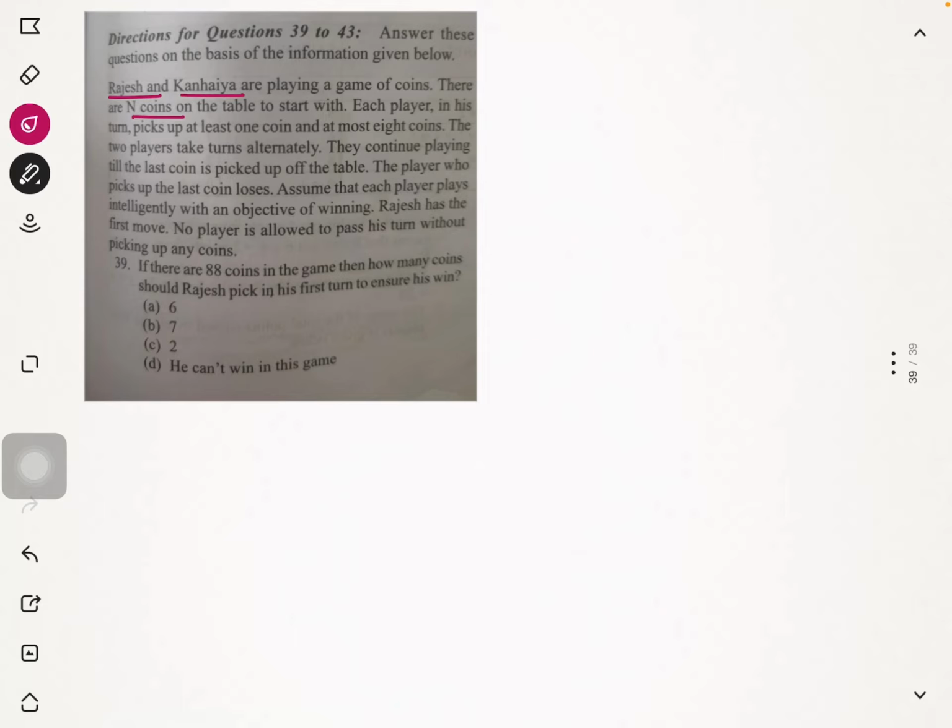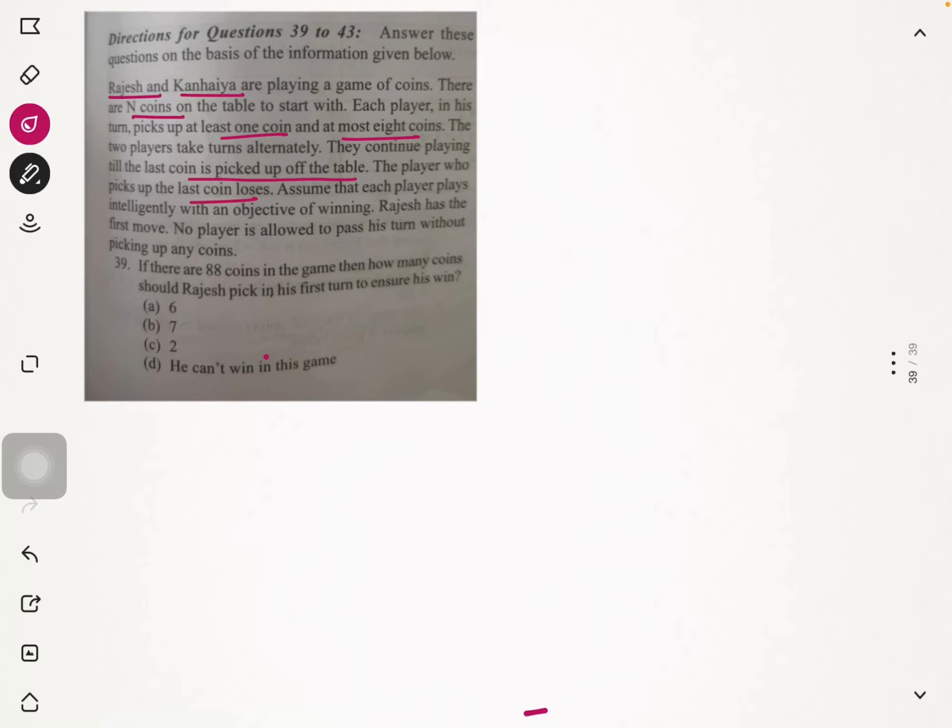In his turn, a player can pick up a minimum of 1 coin and a maximum of 8 coins. The two players take turns alternately, which means first R plays and then K plays, and then R plays and then K plays, etc. They continue playing until the last coin is picked off the table, and the person who picks up the last coin will lose the game. Assume that each player plays intelligently with an objective to win the game.